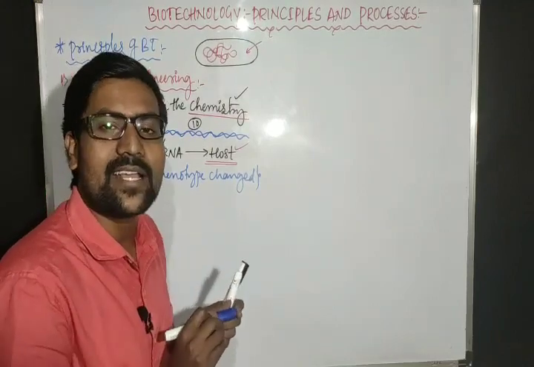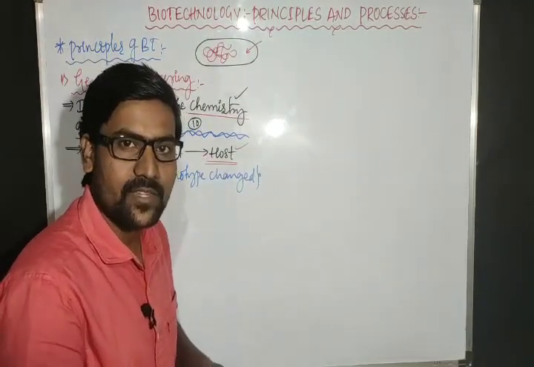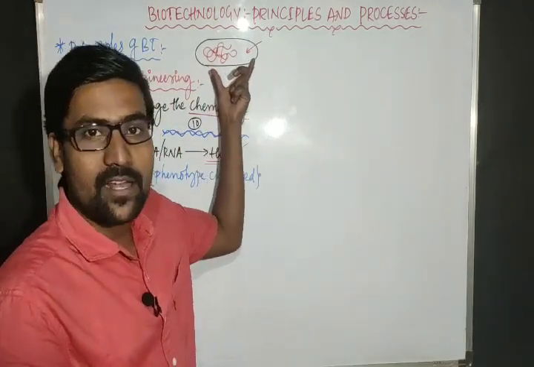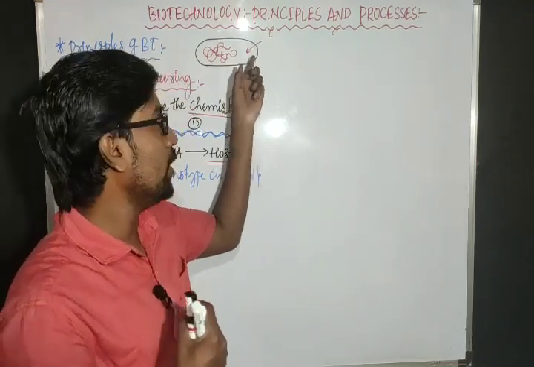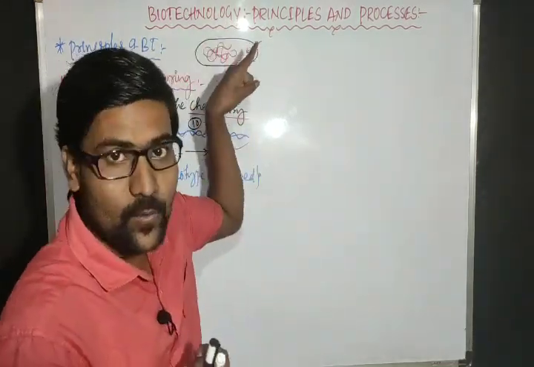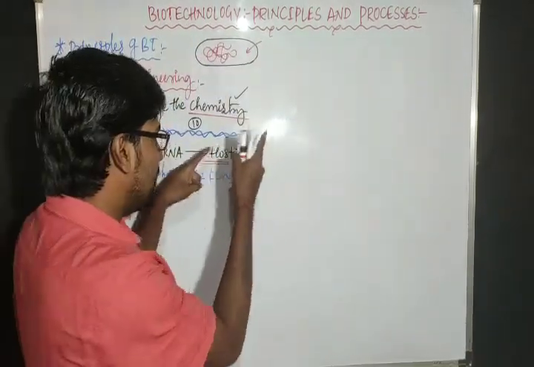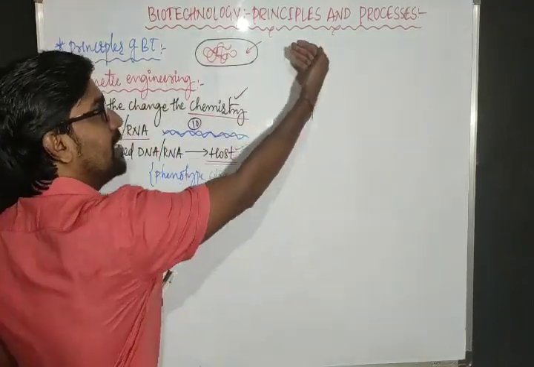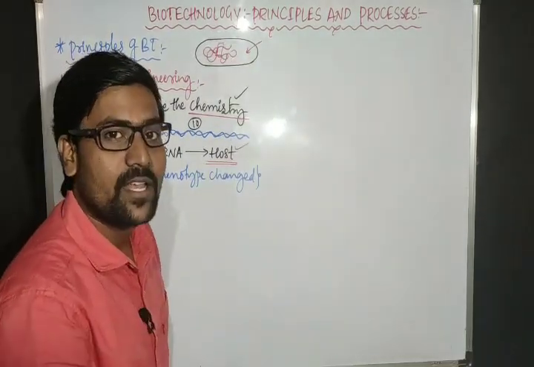Phenotype means external character appearance. So here the character gets changed. Are you getting the point? E. coli cell earlier was not preparing the insulin. Our aim, we need to produce the insulin from this E. coli cell. That means we have to use this E. coli cell. Now the E. coli cell is working as the host. That means we need to introduce the DNA, that means insulin gene, into the E. coli cell.